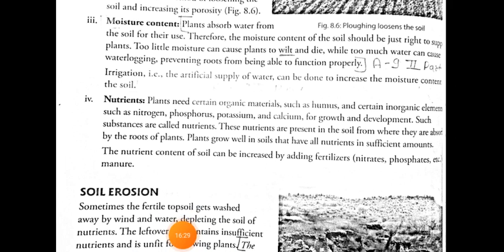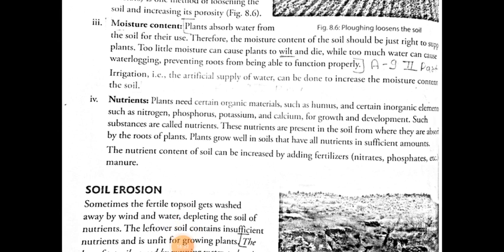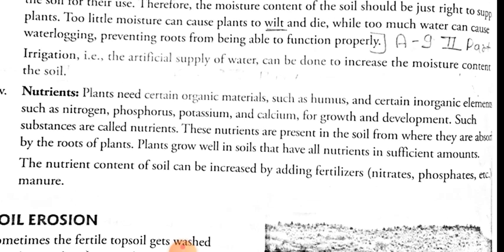Nutrition. Plants need certain organic material for their growth, such as humus. Sometimes these nutrients are not available in the soil, so what do we do? We add the nutrition from an outside source. So what are the nutrients required by the plants?